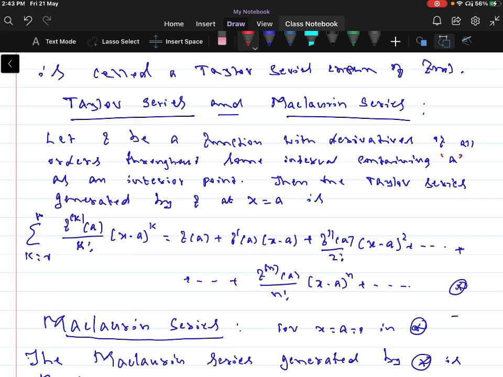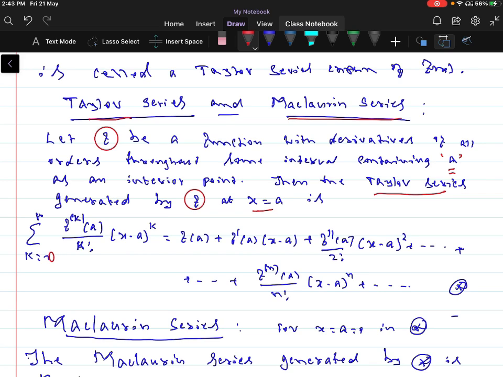So now we'll move to the definition of Taylor series and Maclaurin series. Let f be a function with derivatives of all orders throughout some interval of convergence containing the point a as an interior point. Then the Taylor series generated by the function f at x equal to a is the summation of k from 0 to infinity of f^k of a by k factorial into (x minus a) whole power k.